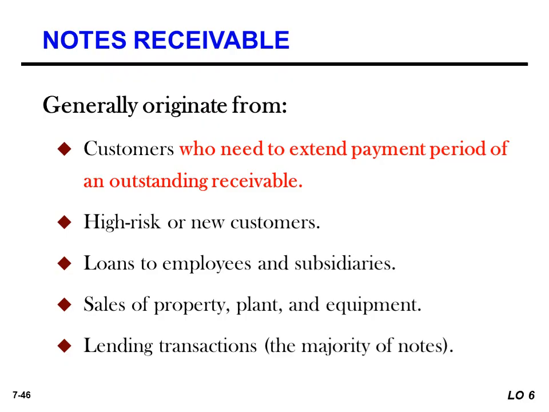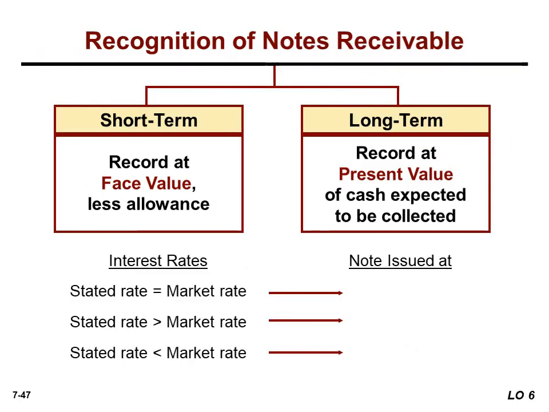The majority of notes receivable originate this way and can be recognized as short term and long term. Short term notes are recorded at face value less allowance, and long term notes are recorded at their present value of cash expected to be collected. The cash expected to be collected becomes very essential under long term notes receivable. So there is interest rate, stated rate, market rate, and face value. If the stated rate is greater than the market rate, there is a premium, and if the stated rate is less than the market rate, there is a discount.